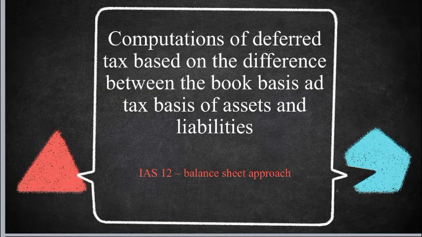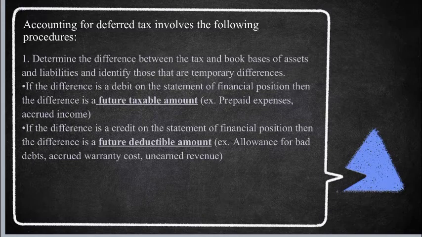Computation of deferred tax based on the difference between the book basis and tax basis of assets and liabilities. Sa IAS 12, gumamit sila ng balance sheet approach para i-measure ang deferred tax asset at liability. Accounting for deferred tax involves the following procedure. Number 1. Determine the difference between the tax and book basis of assets and liability. Identify those that are temporary difference.